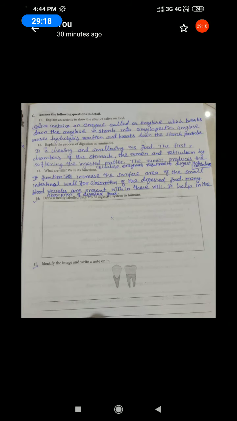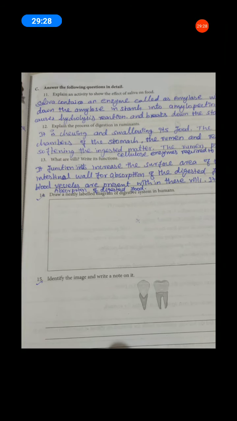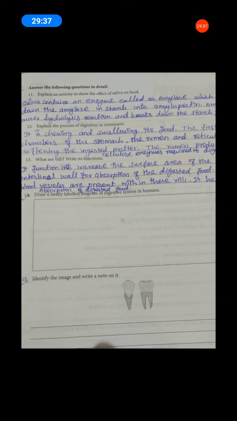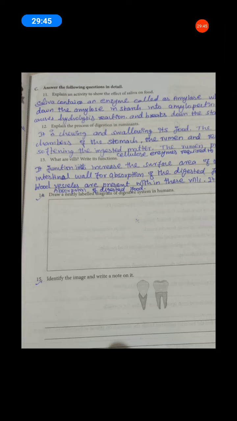Next, continue. Worksheet 4. Explain the activity to show the effect of saliva on food. The answer is saliva contains an enzyme called amylase, which breaks down amylose and starch. Amylase means what?